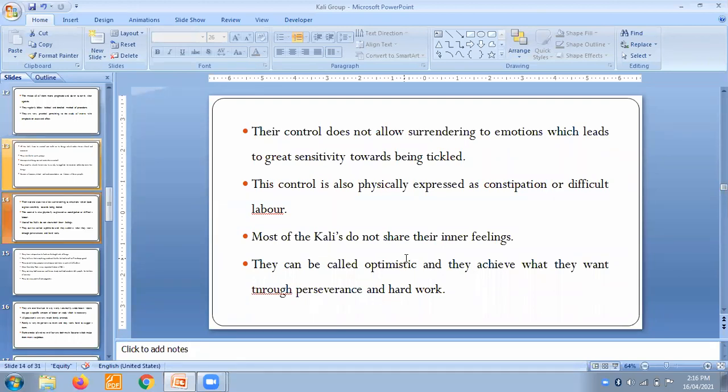They are really very conscientious. They are really very responsible. They are really duty-oriented people, really very optimistic. And they try to achieve their goals by continuous hard work.